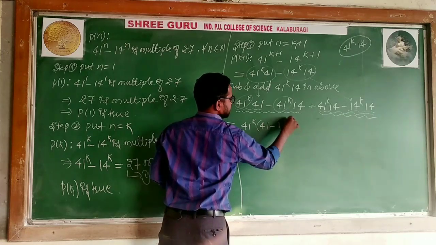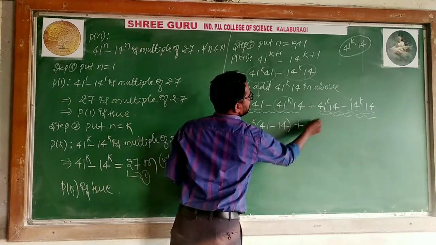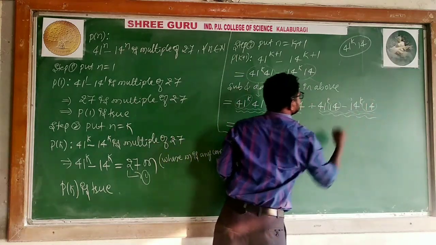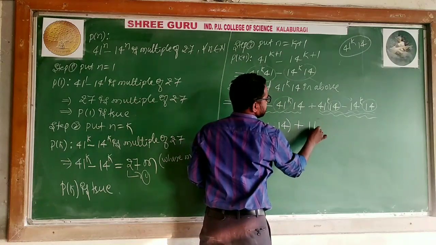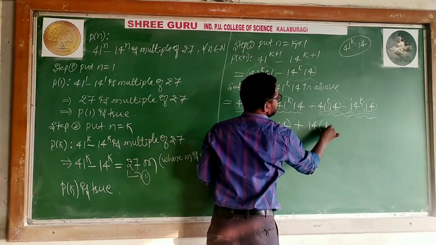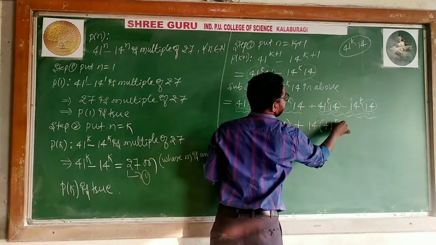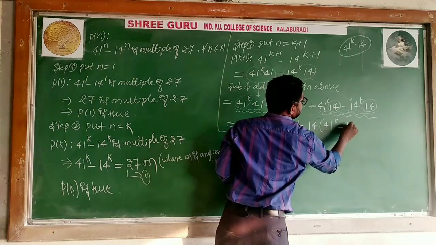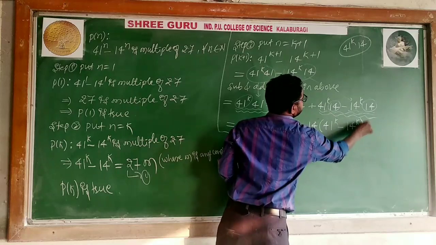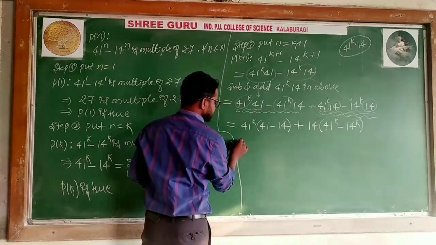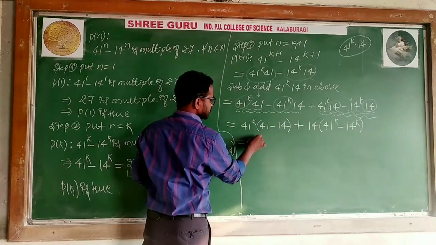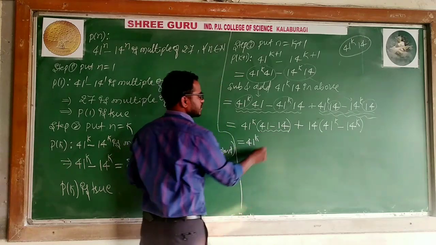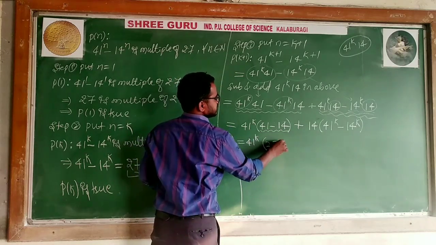Plus, what is common? 14 is common. Taking 14 common, what is left? 41 to the power k minus 14 to the power k. See, 41 to the power k, what is this value? 41 minus 14 gives 27.